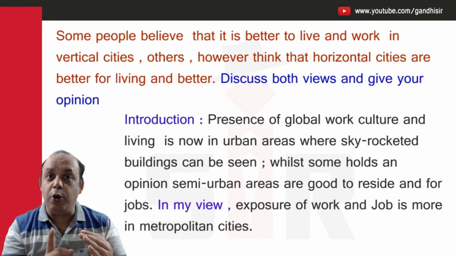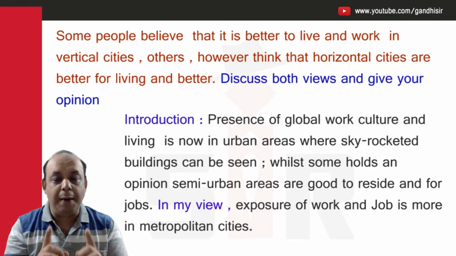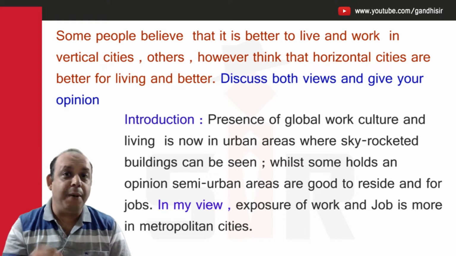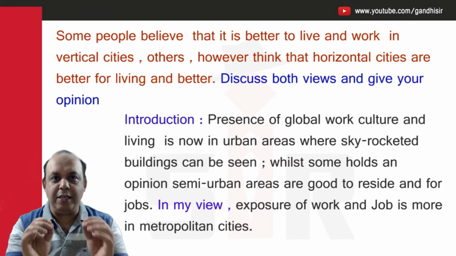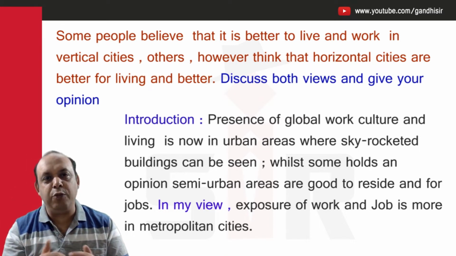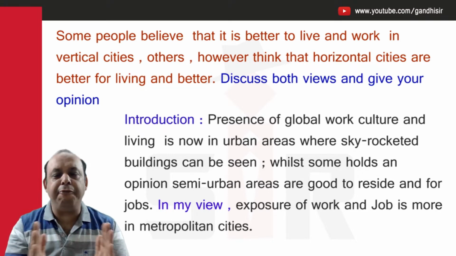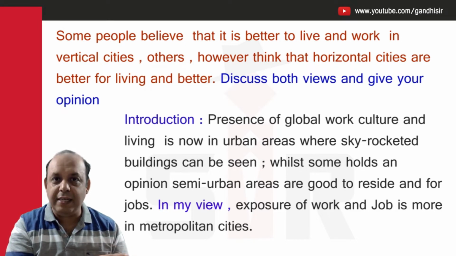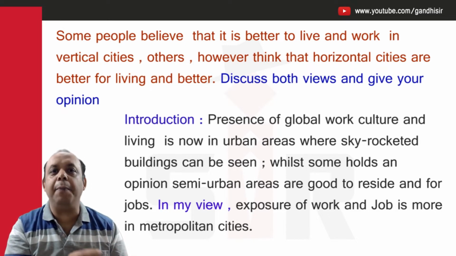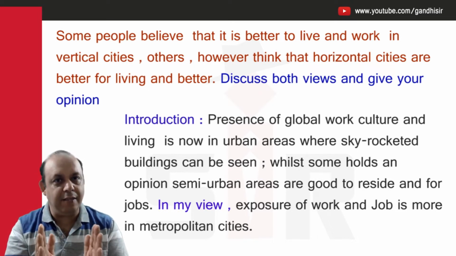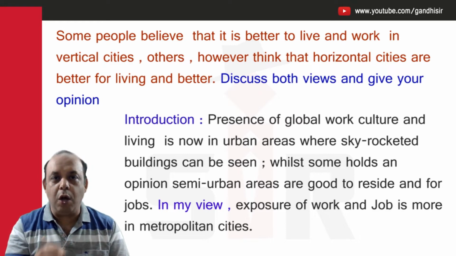Second one: though your opinion is towards the second one, that you should live in semi-urban areas, it does not mean that you write the second one first and then the first statement. The flow of the question, first vertical cities, then horizontal cities, your answer should follow the same flow. You should not deorganize your essay; it should be in the flow.